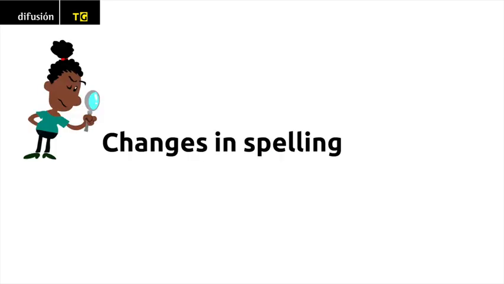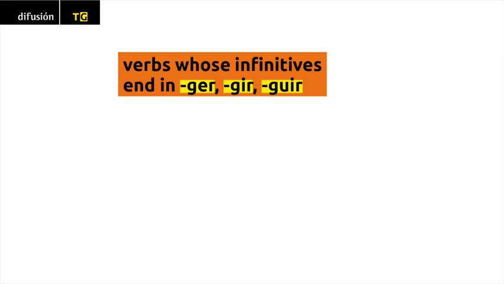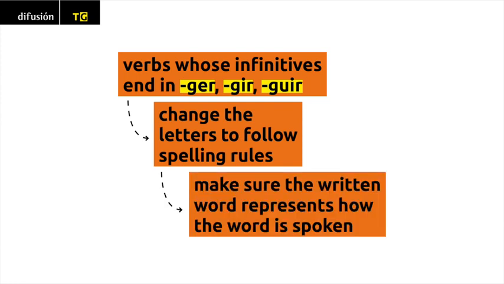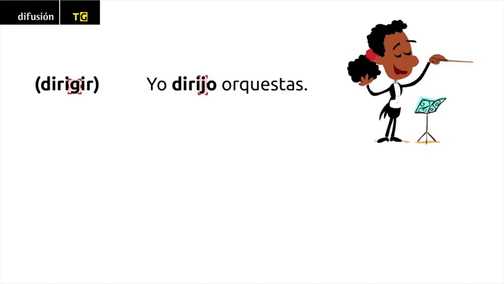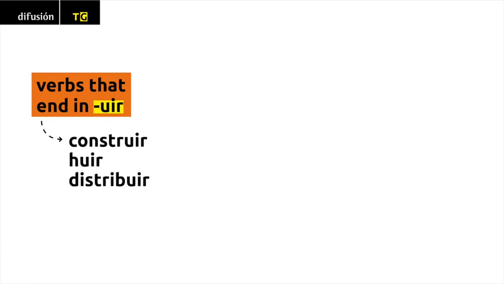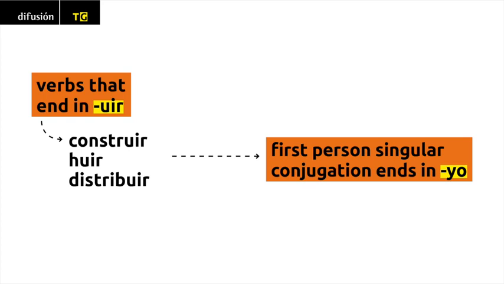Changes in spelling. When we conjugate verbs whose infinitives end in ger, gir, and guir, we must remember to change the letters to follow spelling rules and to make sure the written word represents how the word is spoken. Yo dirijo orquestas. Yo extingo incendios. For verbs that end in uir, like construir, huir, distribuir, etc., the first person singular conjugation ends in yo, spelled with a Y.